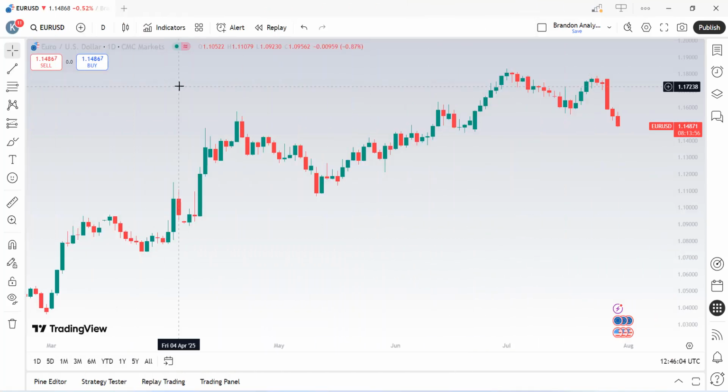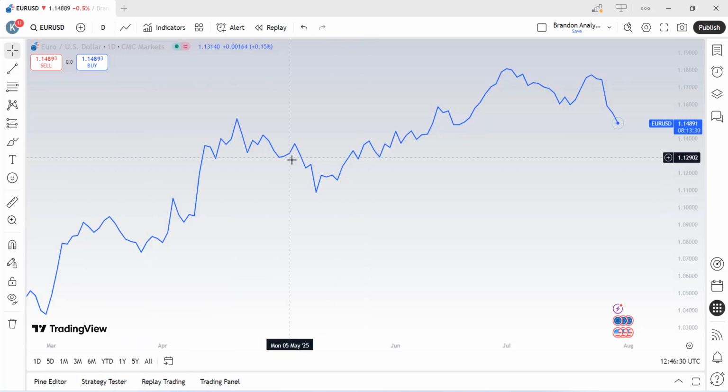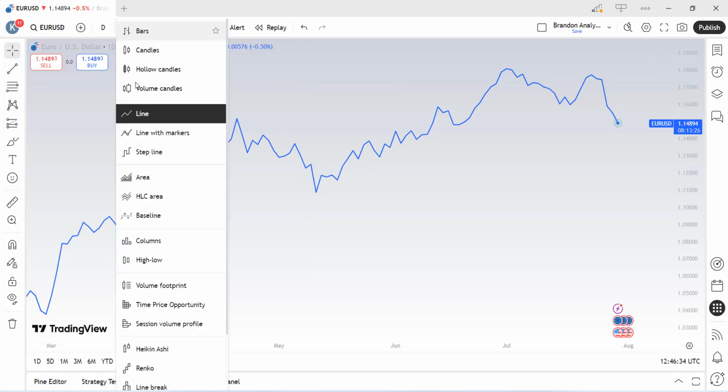The next icon you see at the top of My TradingView is this candle icon, which is very important in technical analysis. For most traders, we are used to these candles when we want to do our technical analysis, but clicking this icon gives you a variety of ways in which these candles can be displayed. For example, clicking on this line displays your chart in line form. So depending on what suits you best for your analysis, you can simply choose from this icon.